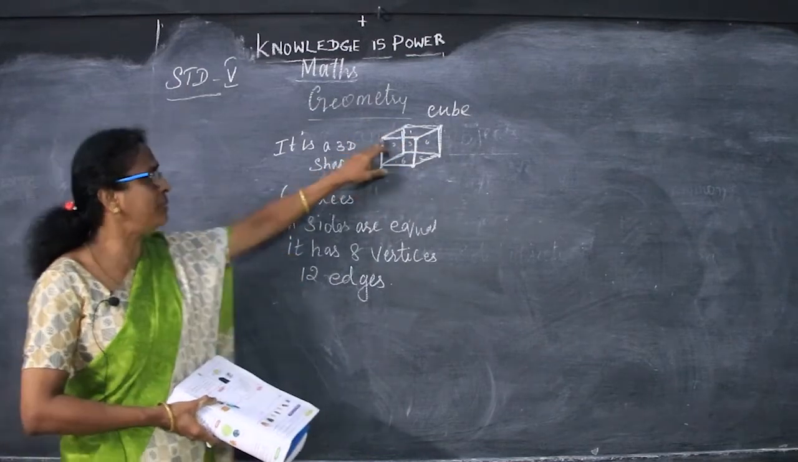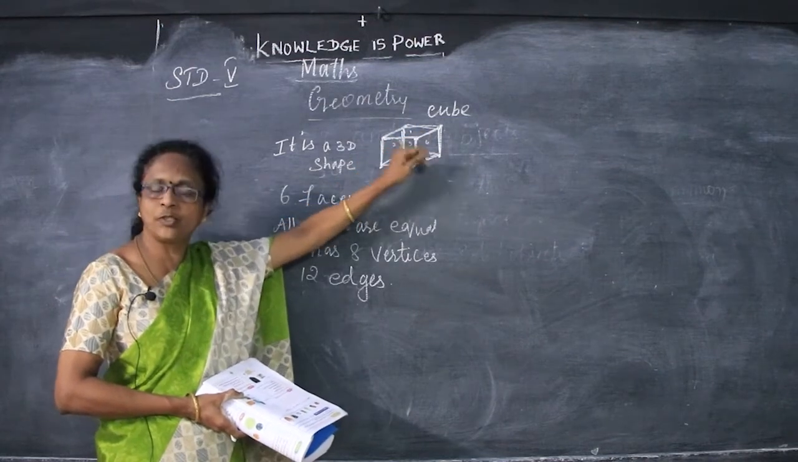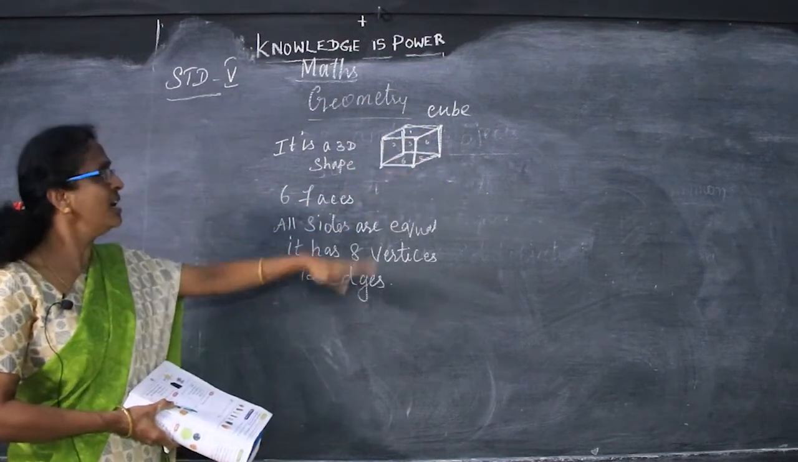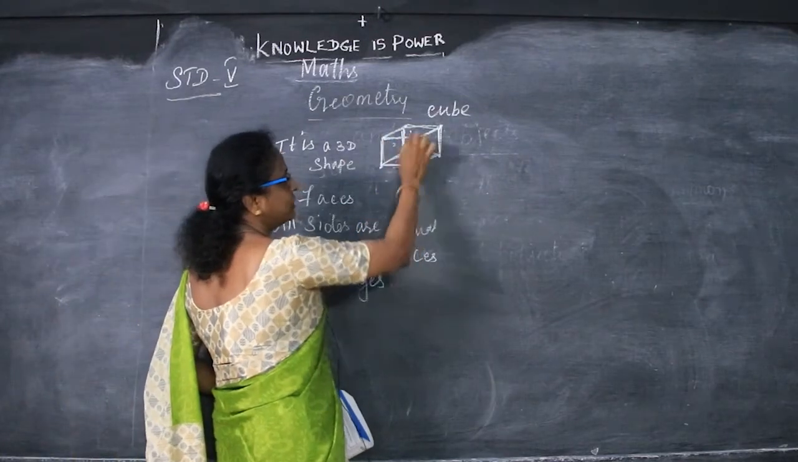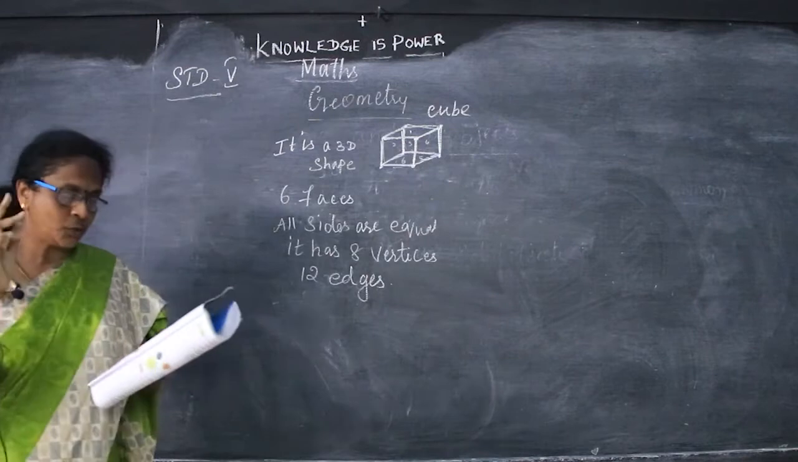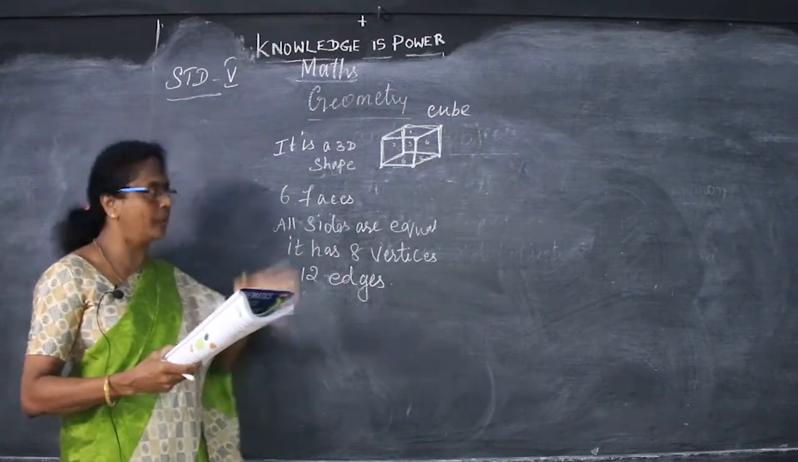And it has 8 vertices. I already told you these are corners, 4 corners here and 4 corners here. So those are the vertices, 8 vertices and 12 edges. These lines are the edges. If you count them, you will get 12 edges. So this is the 3D shape of a cube.